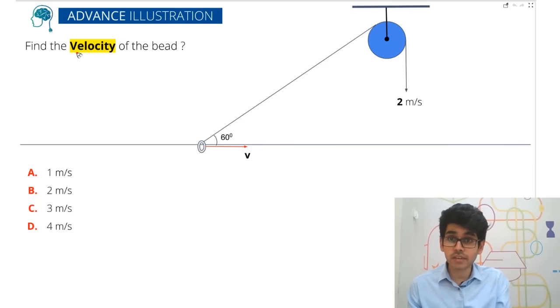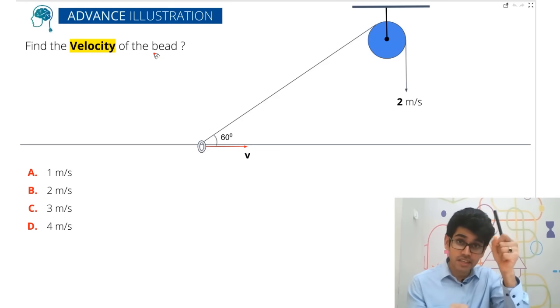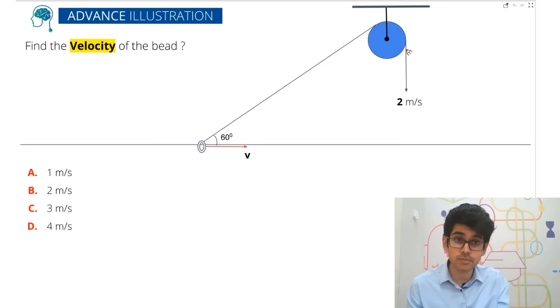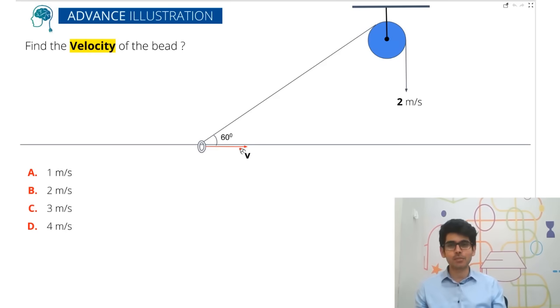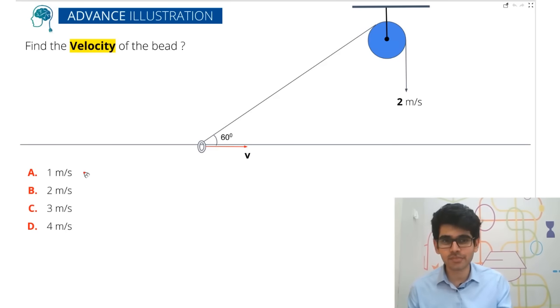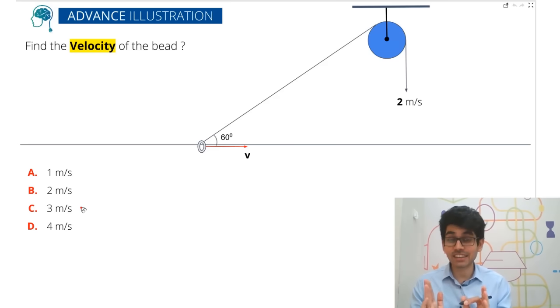So now let's have a look at what will be the velocity of the bead. Try this out. So if I'm pulling the string with 2 meters per second, if this string is being pulled down by 2 meters per second, what will be the velocity of the bead? Now the best thing about this problem is I already know that many of you will either give me the answer of 1 or 4. But again, the point is which is the correct answer, and I will tell you a God way of solving this problem. Just like that.